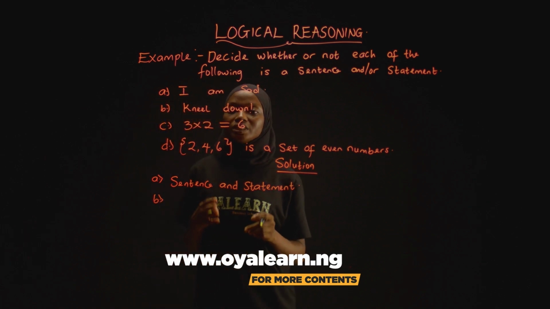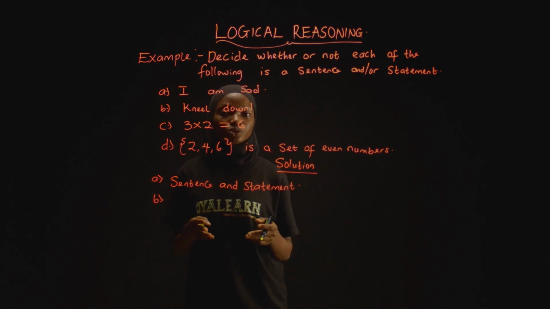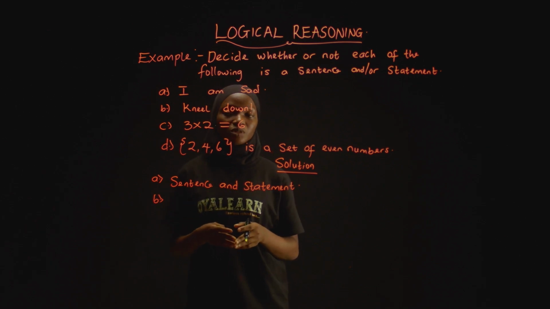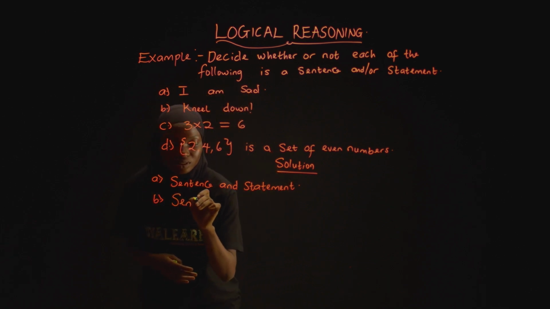B, kneel down. Now this is a command. Because it is a command, we can't determine if it is true or false. So that means it is not a statement, but it is a sentence, since it has a verb. Sentence.